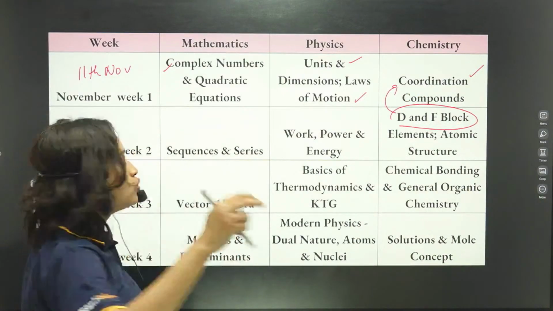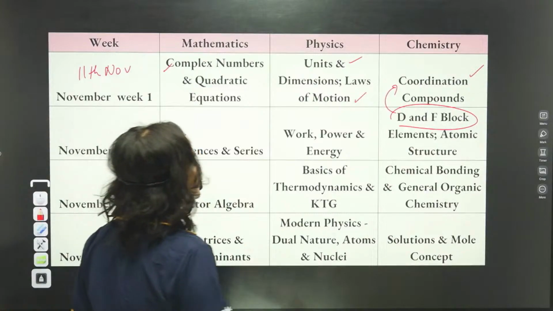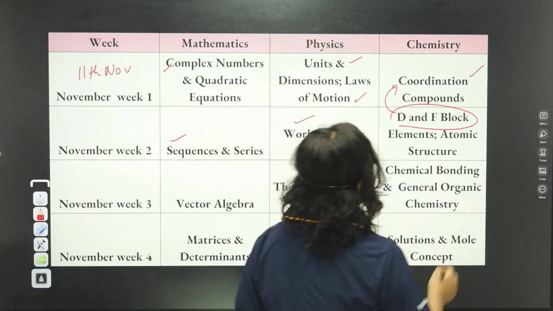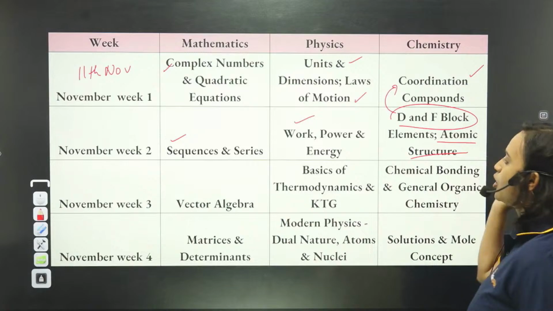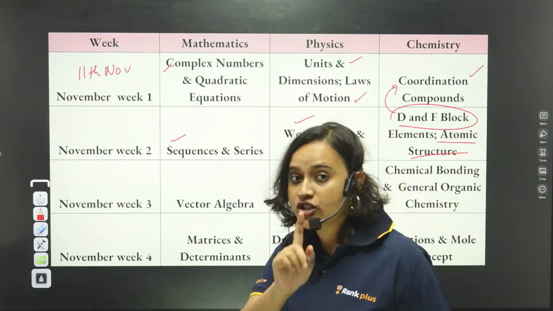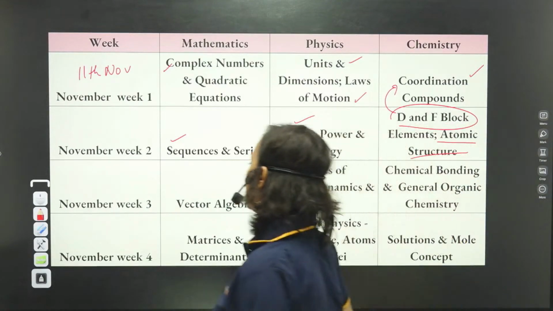November week 2, you will be doing sequence and series. You will be doing work, power, and energy. And here you will only have to do atomic structure. Okay? So chemistry is basically saving you, everyone.